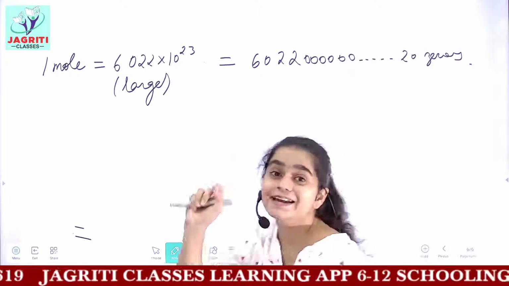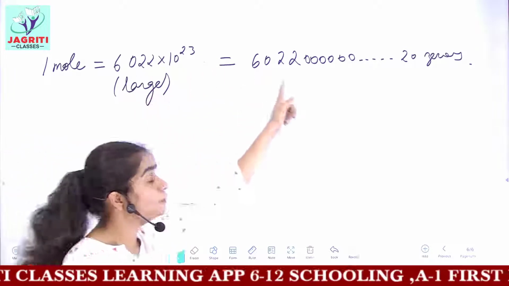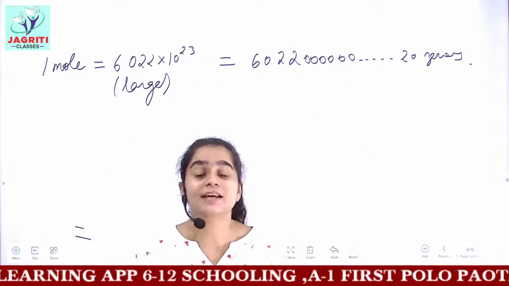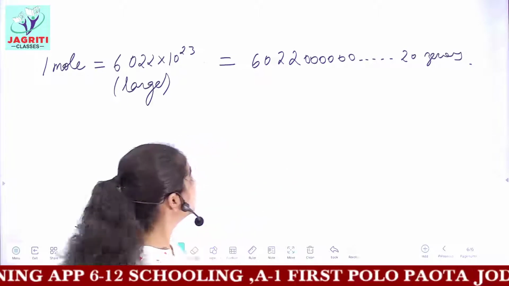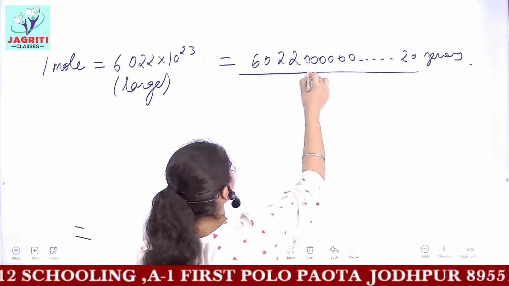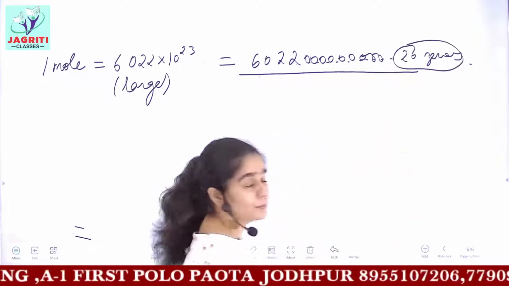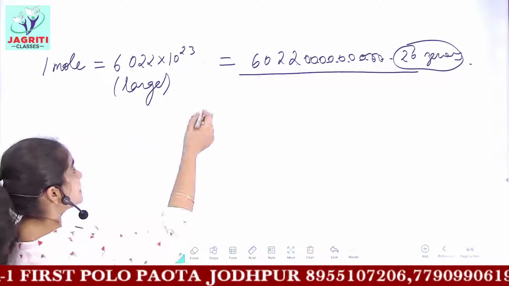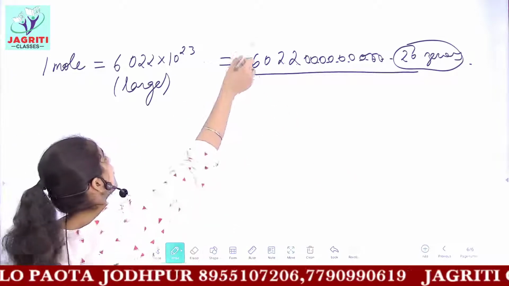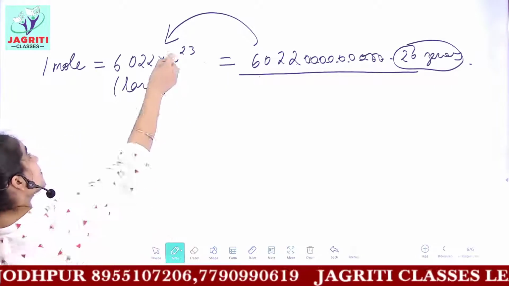So now, if you were confused by this exponential form, I hope you can imagine that the number of particles in 1 mole of a substance is quite large. Because it is 6022 and then you have to put 20 zeros behind this number. We can't write this everywhere and do the calculations, so we have expressed this large number in exponential or power form.